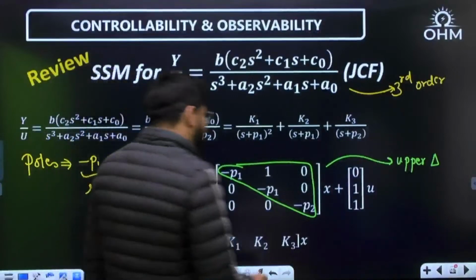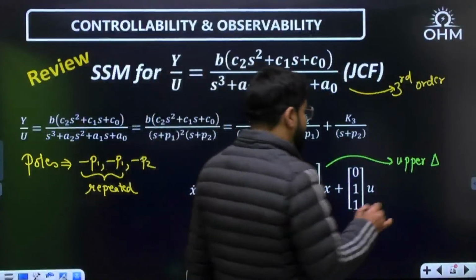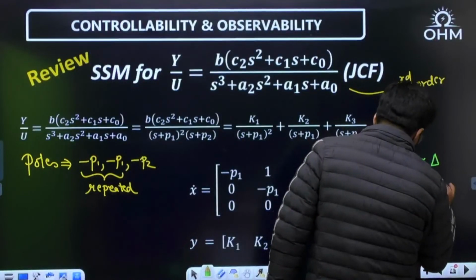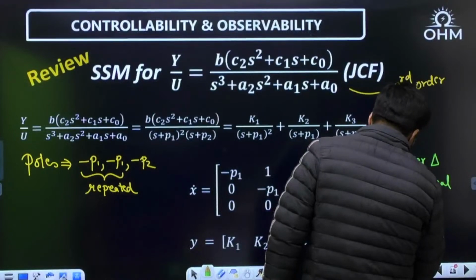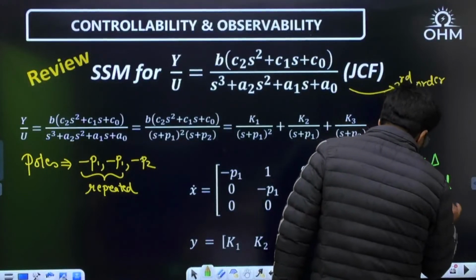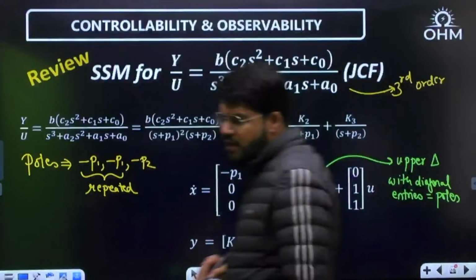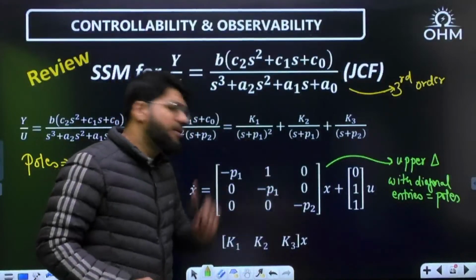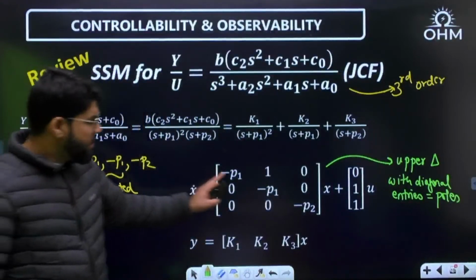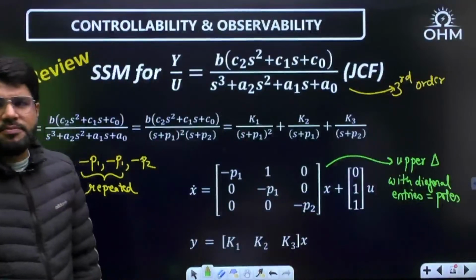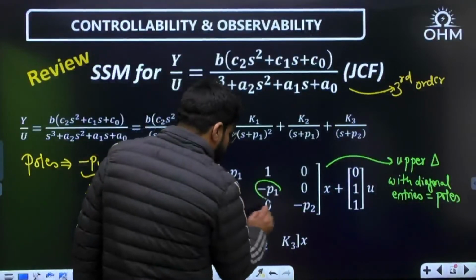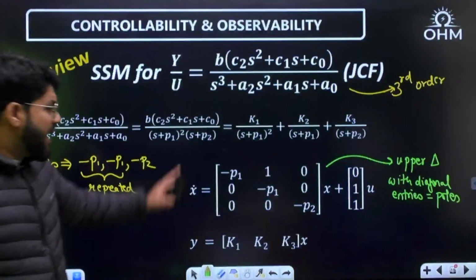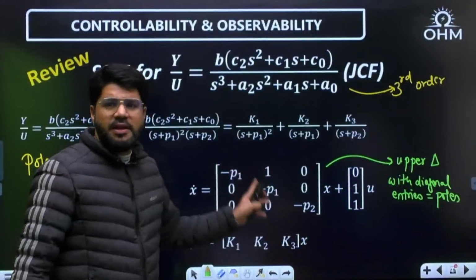So that is what it is, the upper triangular matrix. And in that upper triangular matrix, what are the diagonal numbers? The diagonal entries, or the eigenvalues, are equal to the poles: minus P1, minus P1, the repeated pole, and then the other pole, minus P2. Above the repeated pole it will be 1. This is the way to remember actually. So diagonal elements are poles: minus P1, minus P1, minus P2.